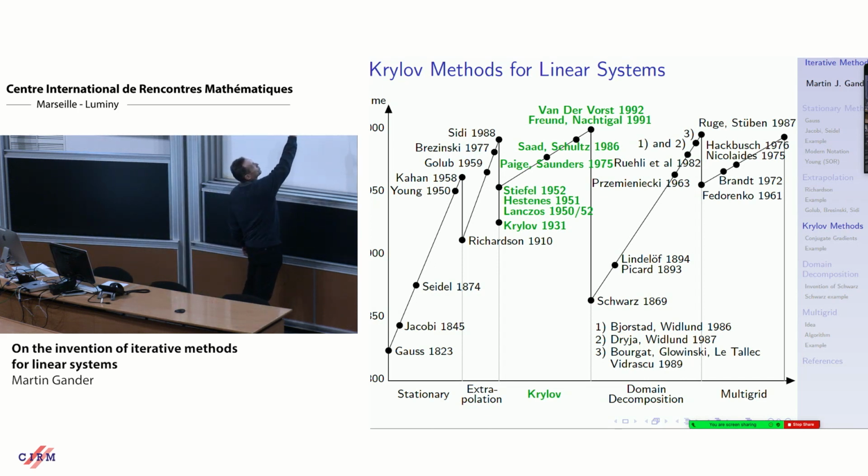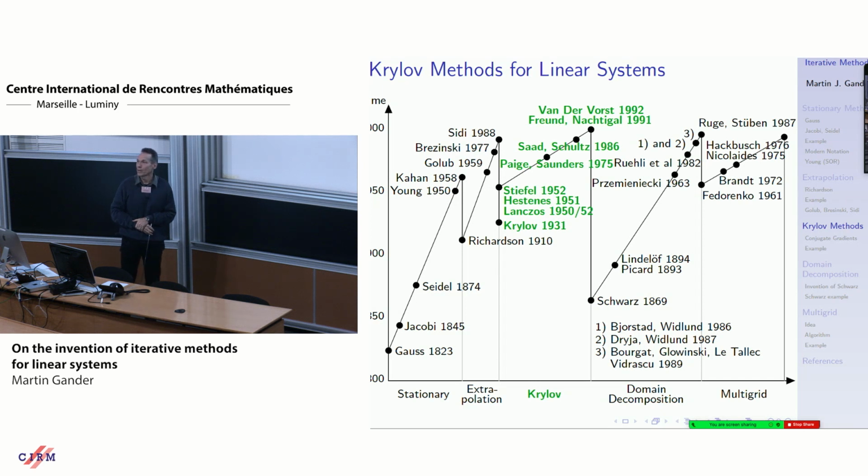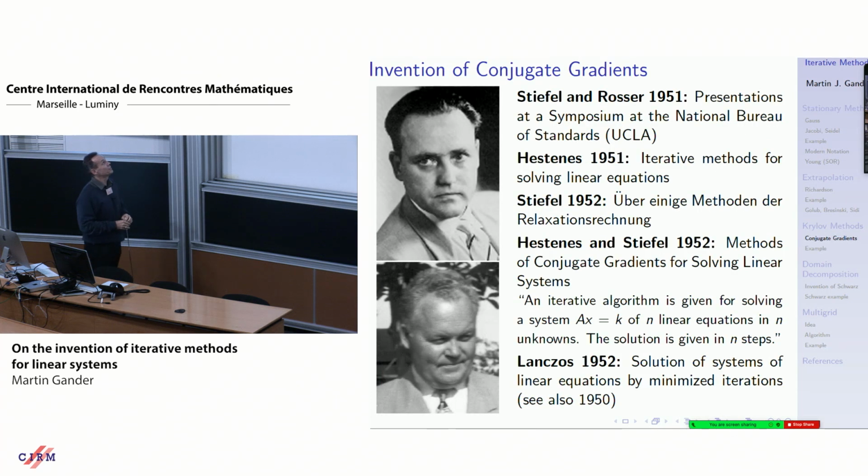We would, in principle, fall back to Krylov, but Krylov did not really solve linear systems in that paper that I looked at carefully. These were eigenvalue problems for oscillatory systems, but the Krylov space appears in that paper. So we'll start with the next people, Stiefel, Rosser, in a conference at UCLA in the National Bureau of Standards. They gave a talk. Stiefel gave a talk, Rosser gave a talk, and they realized they described the same method.